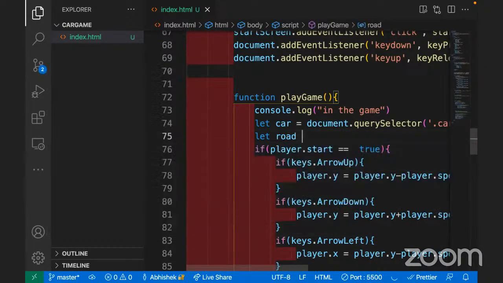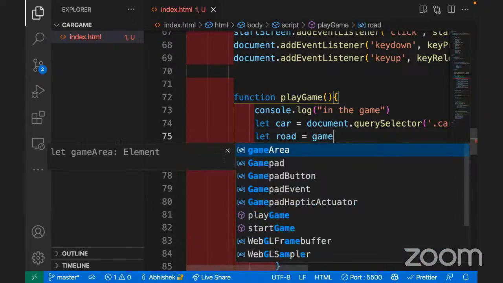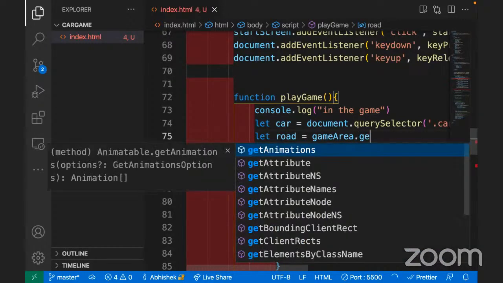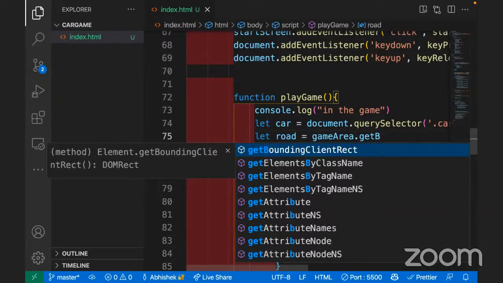Let road, let's suppose this is a complete road. Technically, it's a kind of rectangle, right? So the game area. There is a function here in JavaScript called getBoundingClientRect.